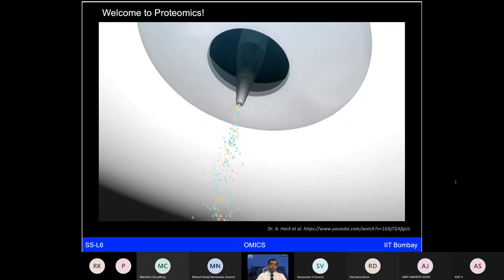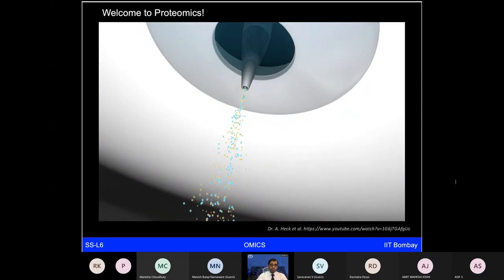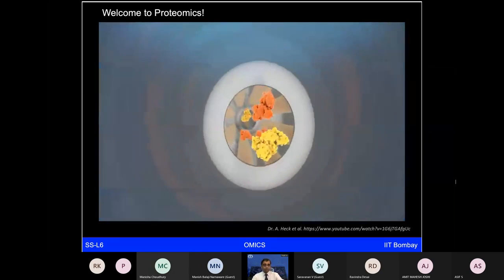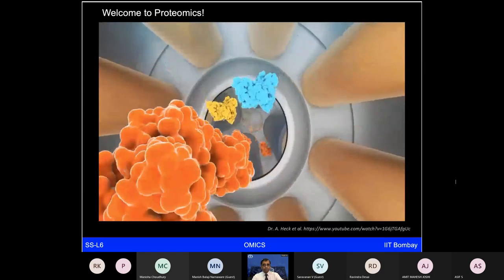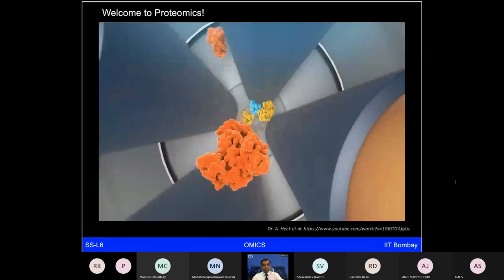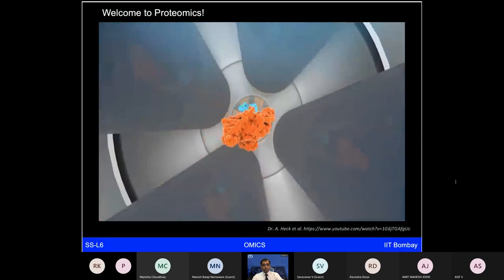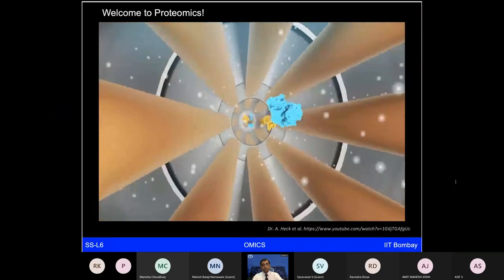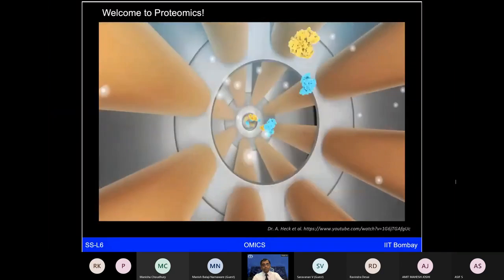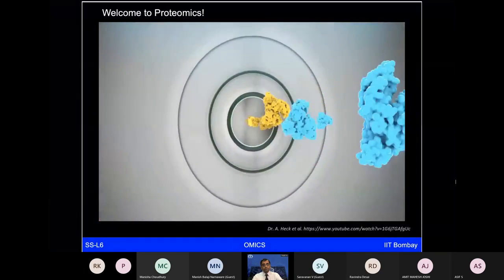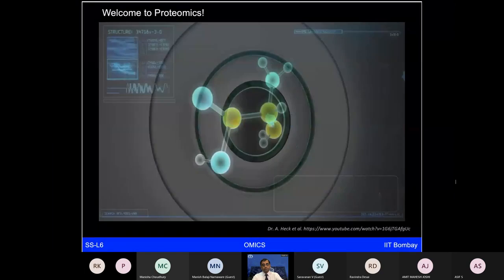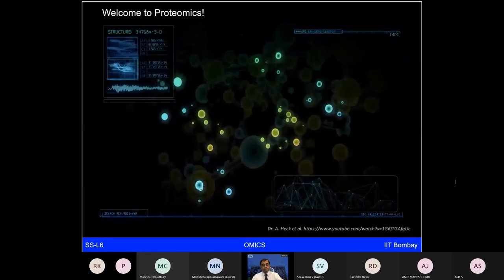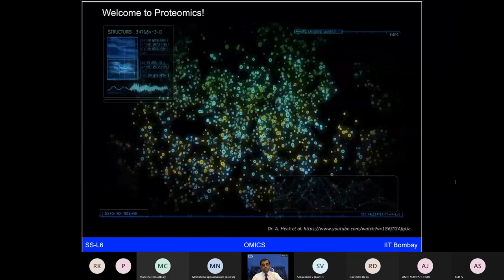The process involves shooting charged protein molecules or fragments thereof into a vacuum tube and measuring how long it takes for them to fly to the other end. This flight time depends directly on their mass. Another way we learn about the molecules is by making them collide with gas molecules, which causes them to fragment into smaller species. By measuring the mass of the fragments, we can determine what the protein's building blocks are and can thereby identify it. In one single experiment, we do this for tens of thousands of proteins and roughly 1 million fragments.